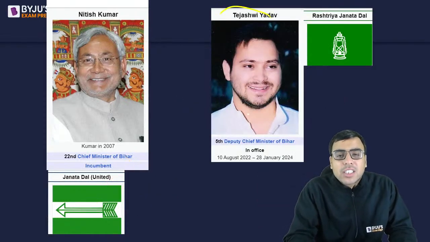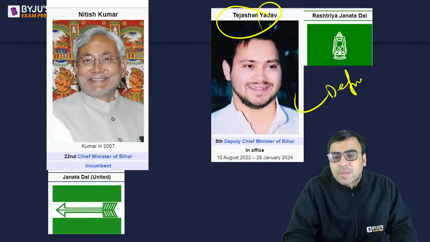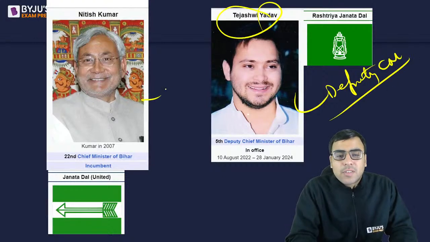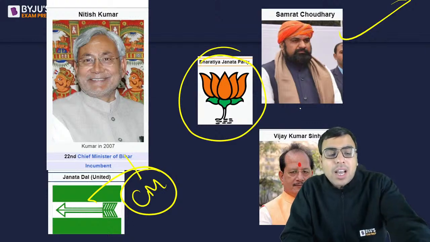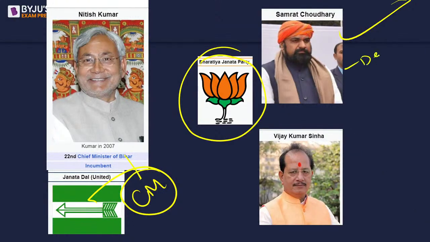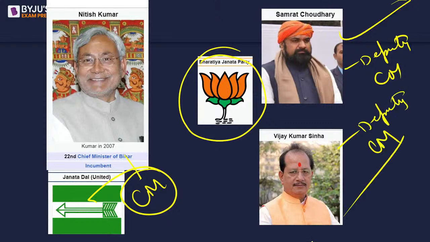इससे पहले जो था Tejasvi Yadav was the deputy CM before that, and he was the CM. But after breaking the alliance, Nitish Kumar made an alliance with BJP, and now the deputy chief ministers are Mr. Samrat Chaudhary and Mr. Vijay Kumar Sinha. So this is how it is.